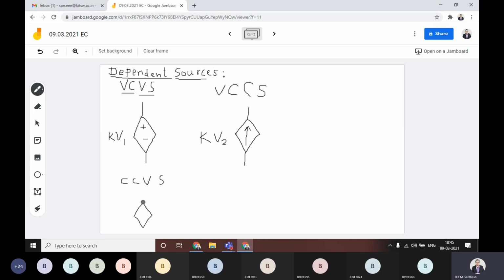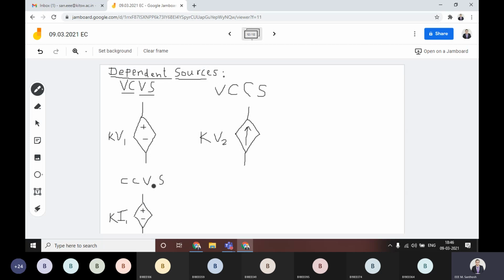Inside you will have voltage only, but it depends upon the current value. The current may be the circuit parameter I1. This is K I1, for suppose some constant times I1. This circuit parameter will vary this voltage source value.